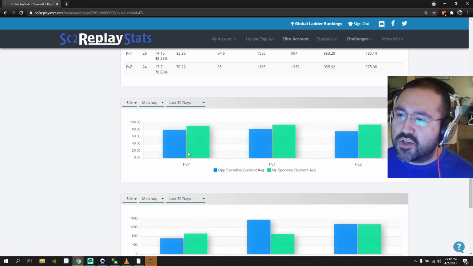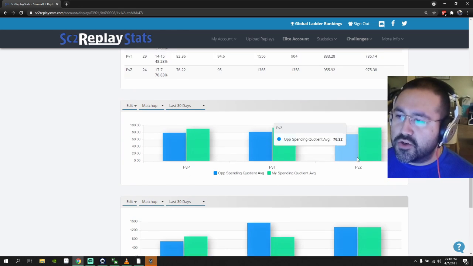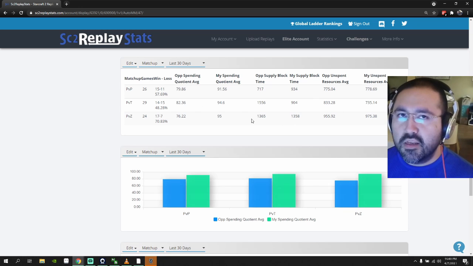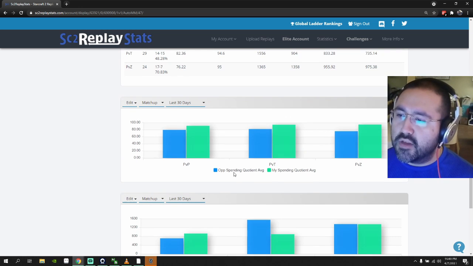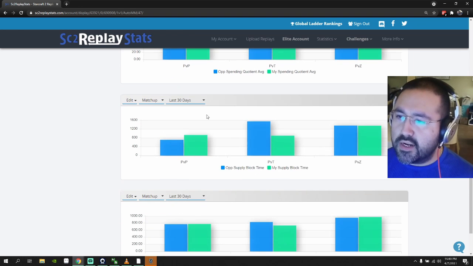And then these are just visual bar charts. This is a visual bar chart of this information. Instead of just numbers, it's visually like, okay, my spending quotient on average, here's the opponent spending quotient, here's mine. So I always want these green bars higher than these blue bars, which is good. So right now it's good.